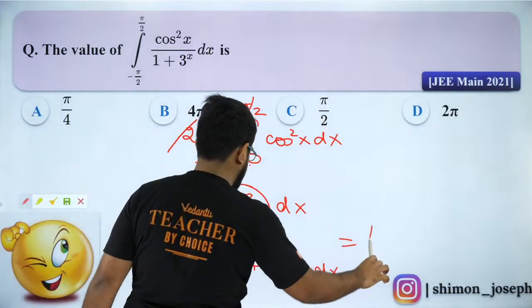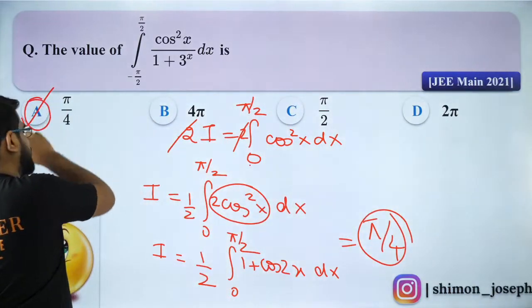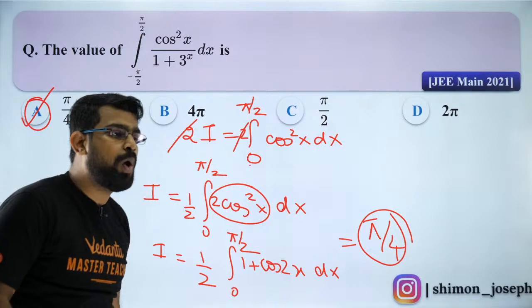It's a very simple question. Answer will be pi by 4. So pi by 4, my dear children, is the answer for this question. I hope you liked it. Are you all clear?